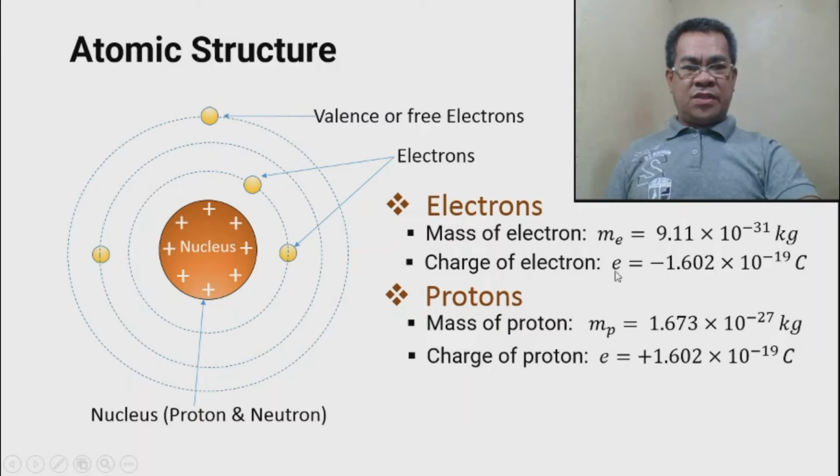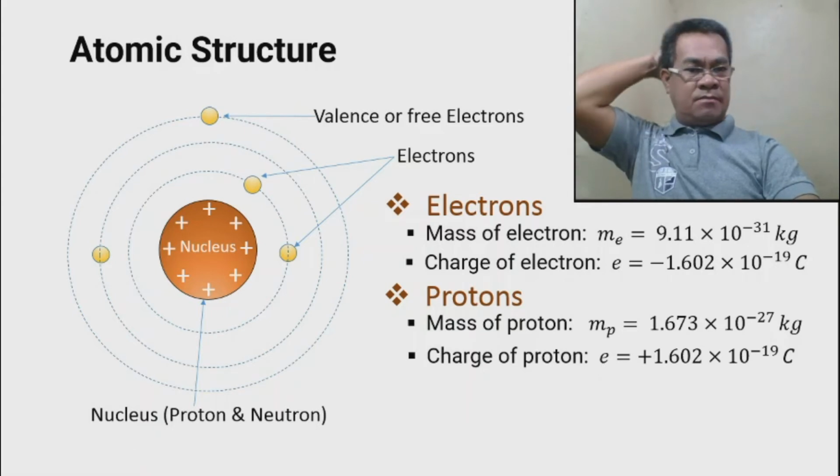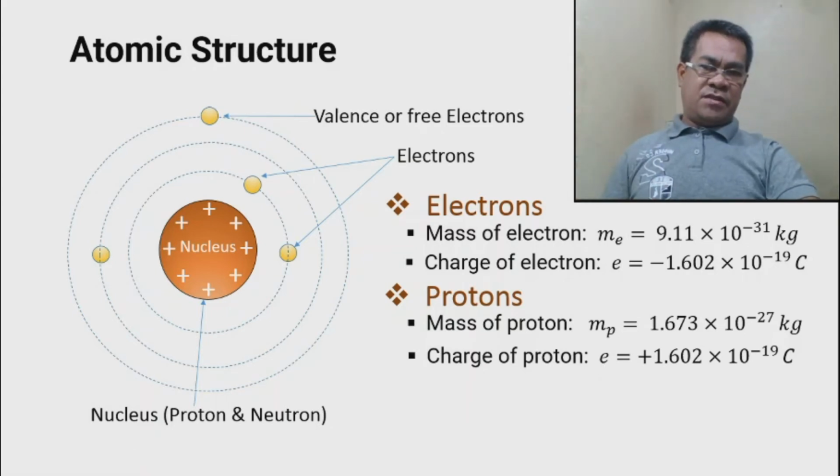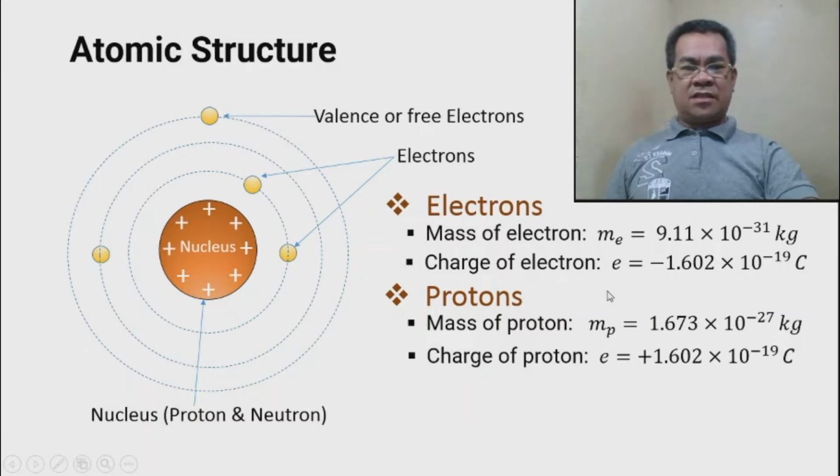Actually, we are concerned with electrons because electricity is the motion of electrons. That's the conventional analysis. It is the electrons that travel, but the opposite direction of the travel of electrons in the conductor is actually the current. So that's electricity. Okay, so this is heavier but the same charge.